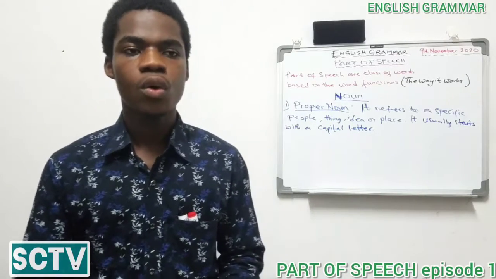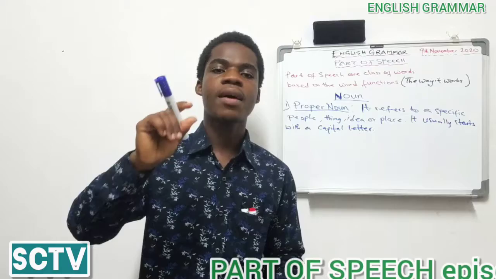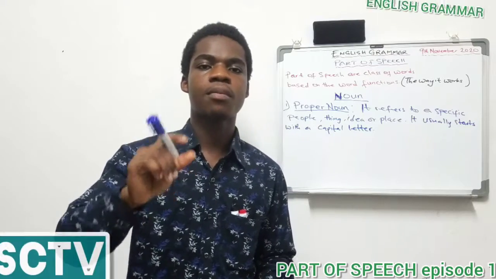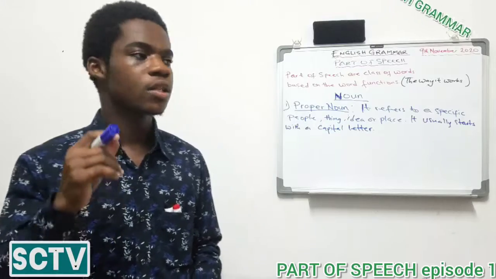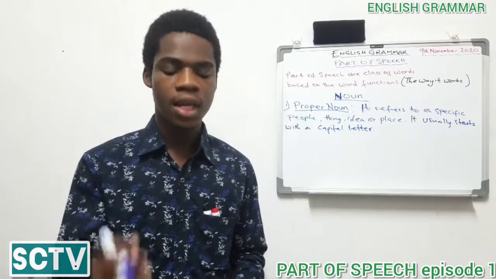For instance, USA is a very nice country. Now, writing such name, you need to capitalize the abbreviations USA. Why? Because you are talking about a particular thing, and that thing must have a capital letter. That also tells us it's a proper noun, which is referring to one particular thing. So in proper nouns, they specifically talk about one thing or more, and usually they are starting with a capital letter.